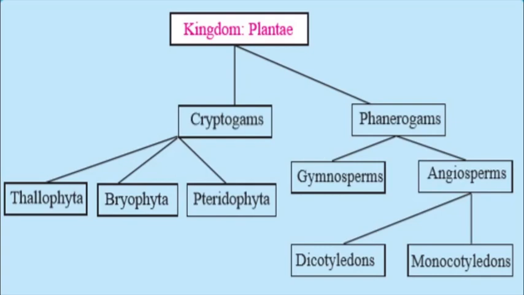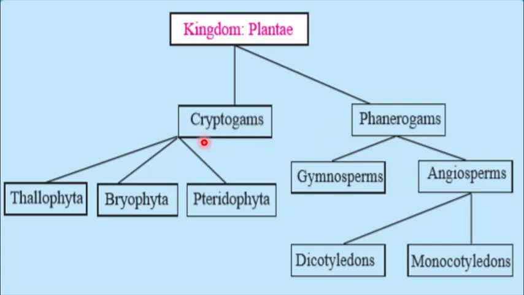This year we will be studying about the kingdom Plantae and the classification of kingdom Plantae. So kingdom Plantae will include all the plants that are present on the earth. But as plants also have so many varieties, plants are divided into two, that is cryptogams and phanerogams.